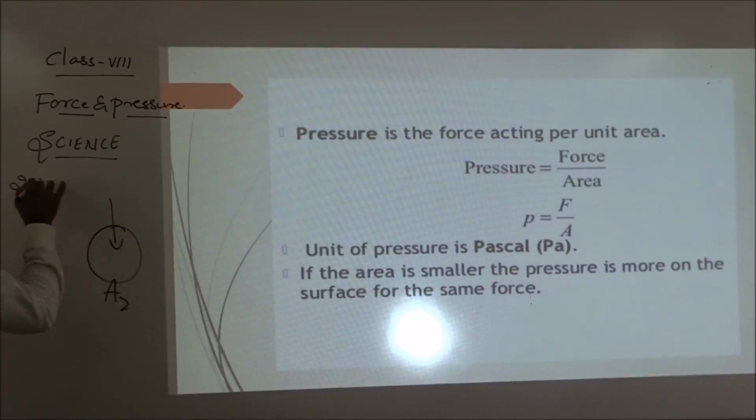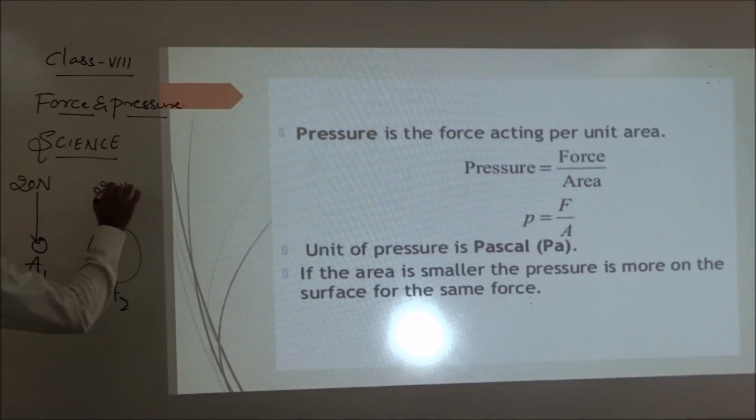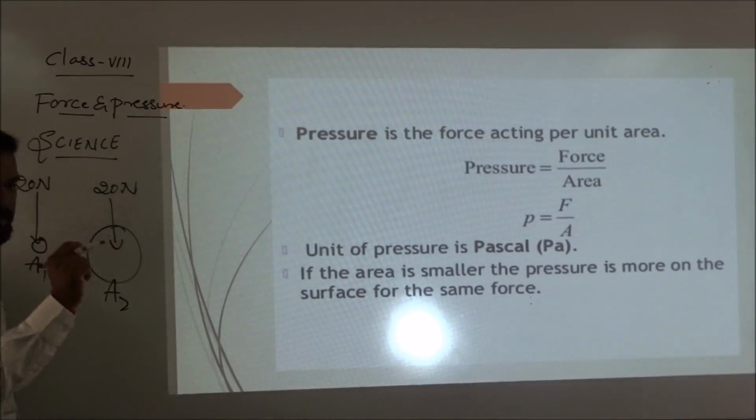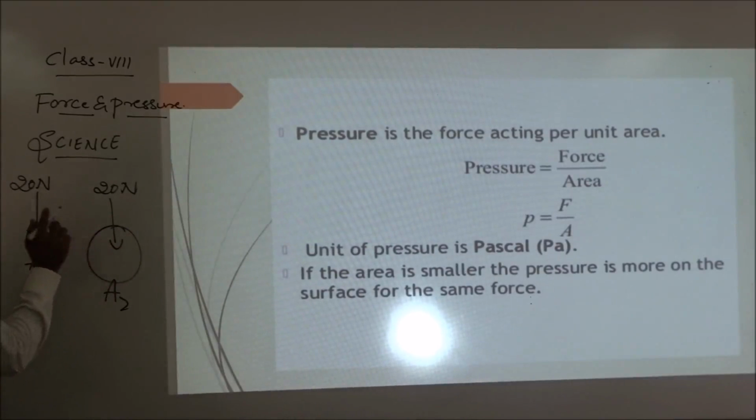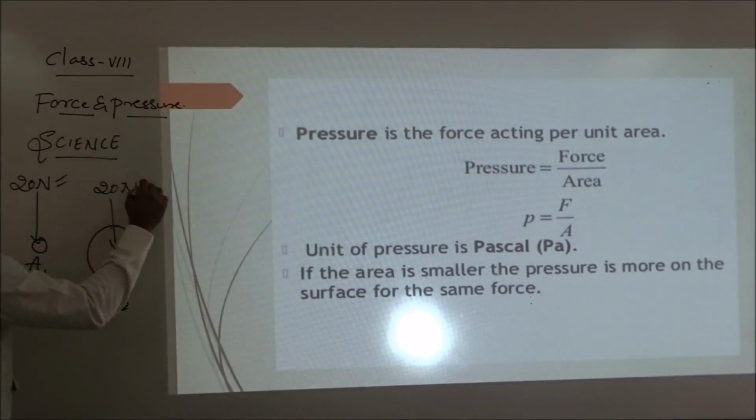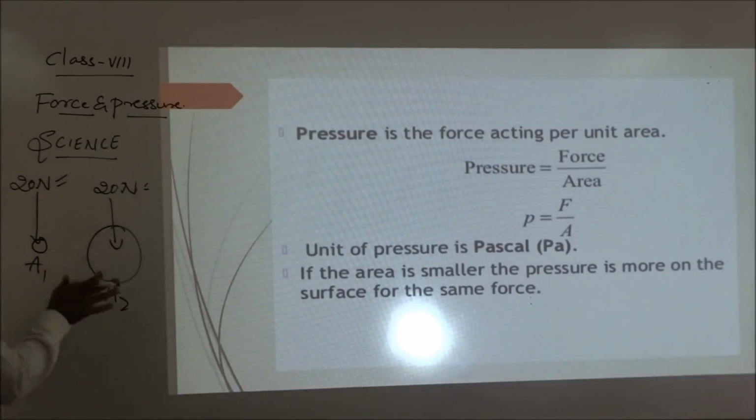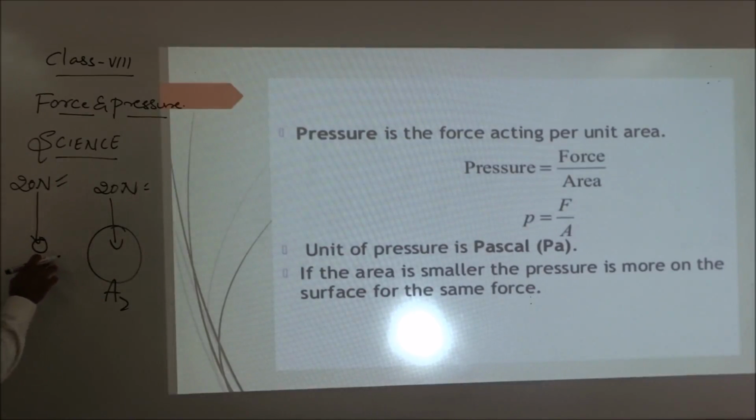When you apply 20 Newton on the first area, in this case the pressure becomes more. Why? Because the area is smaller, so whatever the force is, it will be spread.